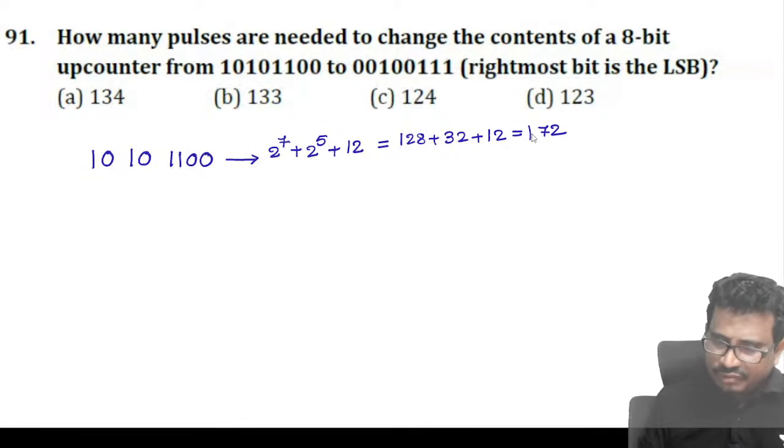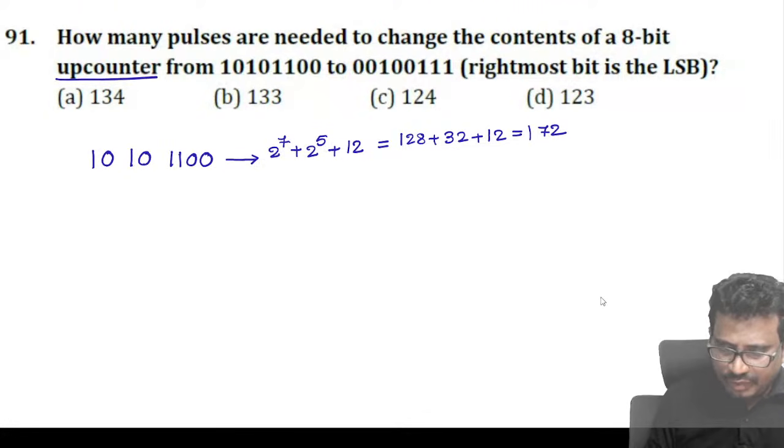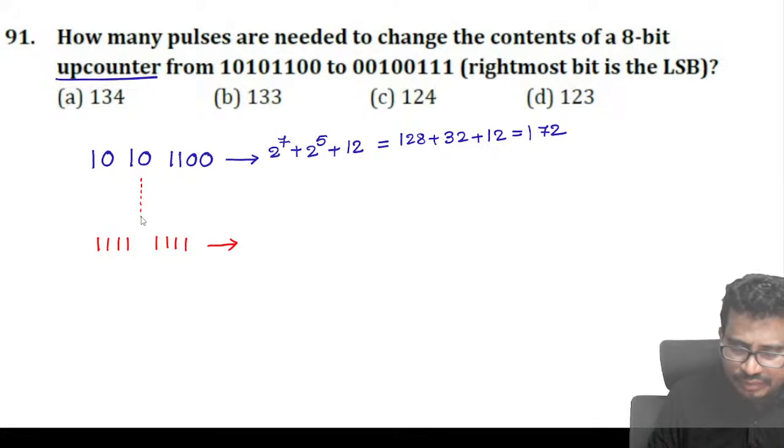Now I need to get what this counter is given. An up counter is given. So you can tell me now, for the up counter, if we keep on supplying the clock signal, finally the state will become 1, 1, 1, 1, all ones. Now tell me, how much is this value? This is 2 power 8 minus 1.